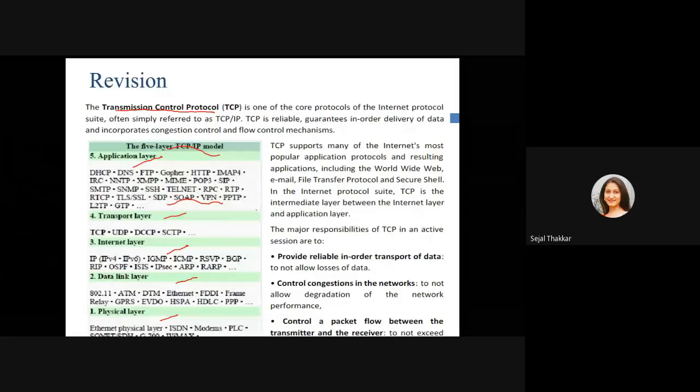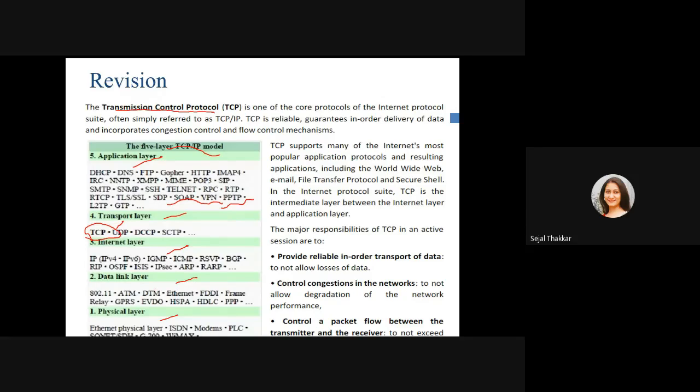When you open any website, you type HTTP, Hypertext Transfer Protocol, so it allows us to interact with that application. The transport layer has the protocols TCP, UDP, DCCP, and SCTP. TCP is connection oriented, and UDP is connectionless. They are responsible for the delivery of our packets, whatever data we are sending, which will be in the form of packets. Then we have the internet layer, which has IP, IGMP, and ICMP.